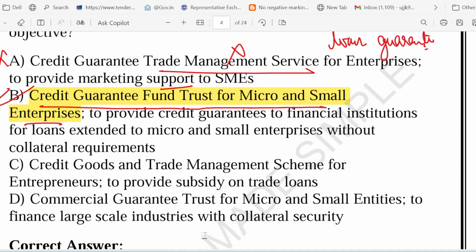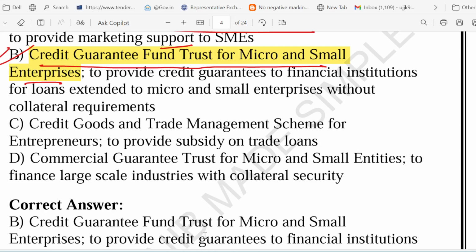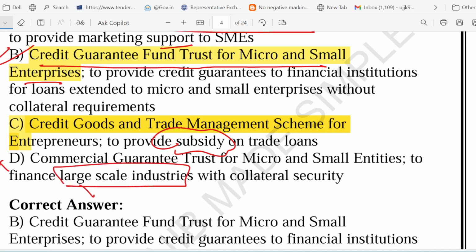Now, let's look at option number C. Credit goods and trade management scheme, completely wrong. CGTMSE does not provide subsidy. It has nothing to do with subsidy. It is a kind of credit guarantee. Option number D is also wrong. Large scale industries are not covered here. Remember, large scale industries are not covered here, and it is meant for collateral free loans. So the correct option is option number B.